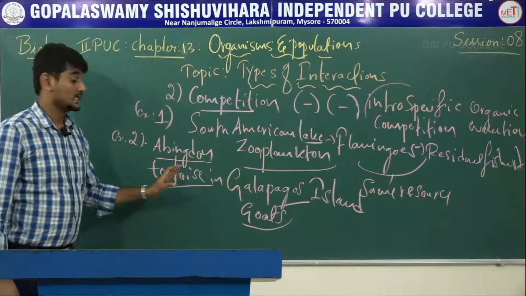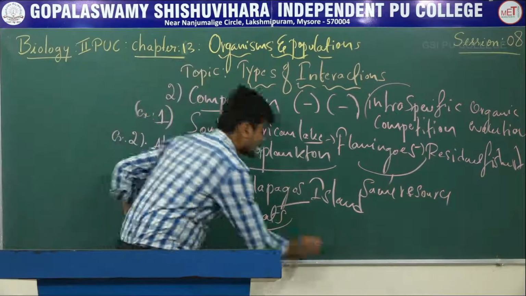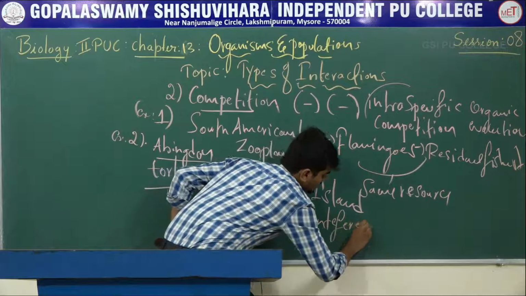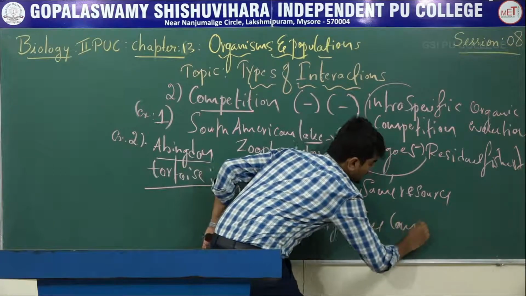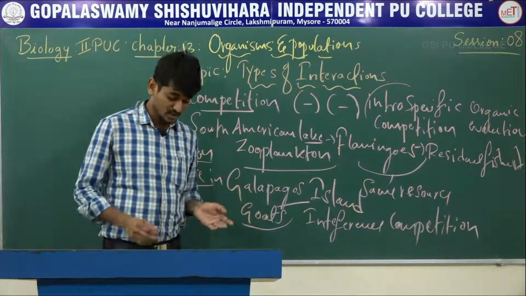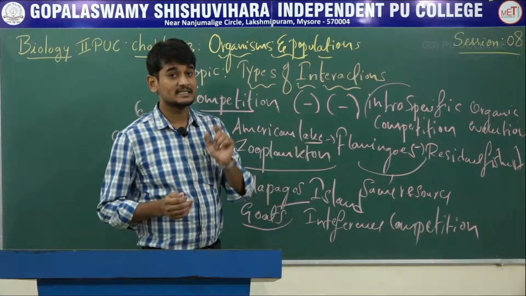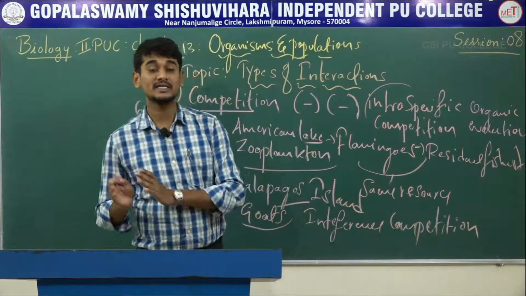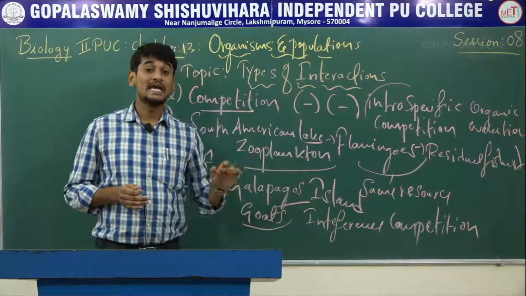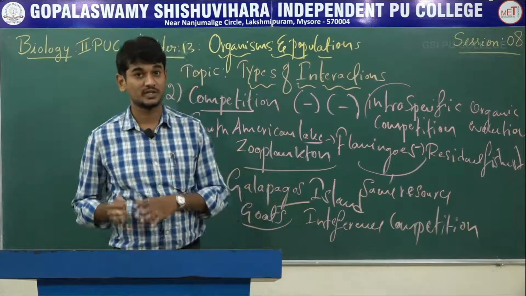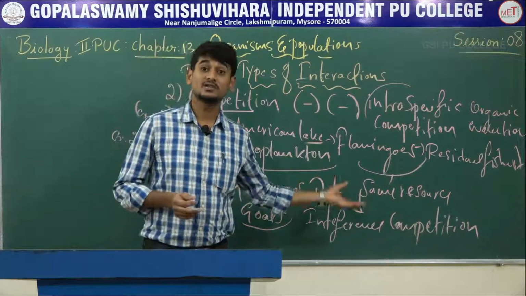This is called interference competition. What is interference competition? Interference competition is a type of competition where the feeding efficiency of one species is reduced due to the interfering and inhibitory presence of another species. Here, the resources are plentiful.